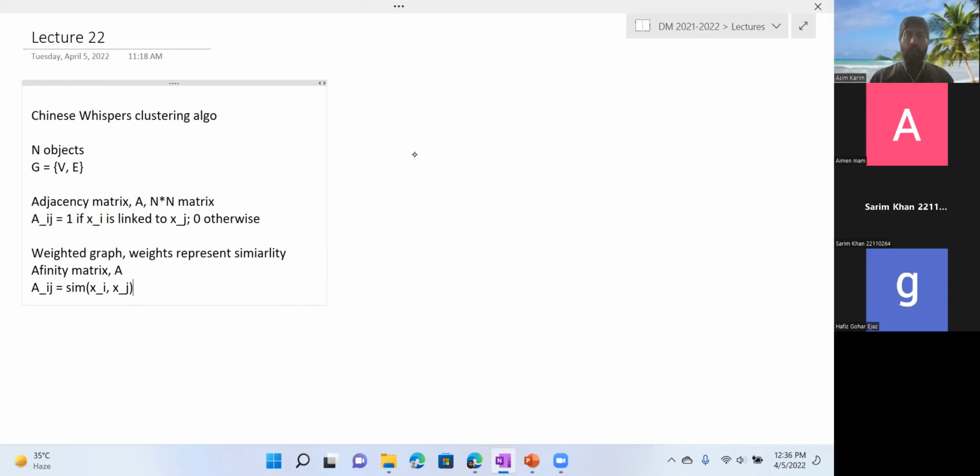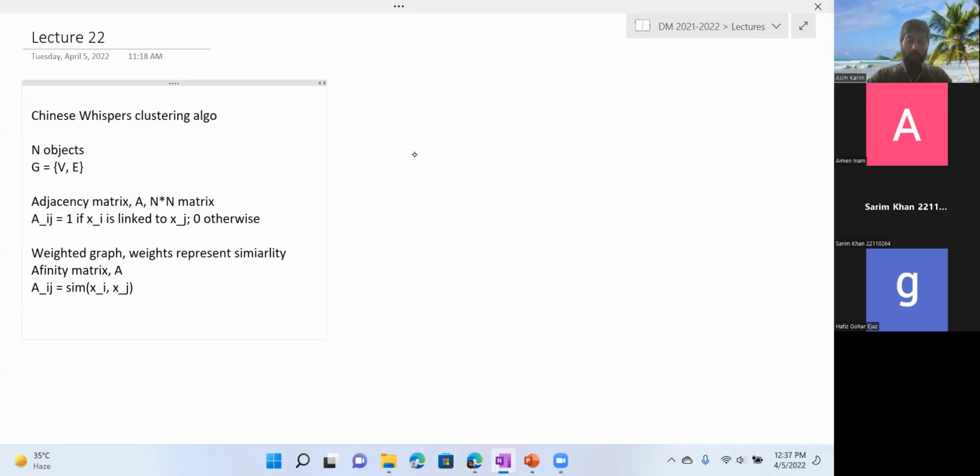So whatever notion of similarity you have defined for the objects xi and xj. Of course, usually similarity is symmetric, but for the application of this algorithm, it is not necessary that the similarity of xi, xj should be equal to the similarity of xj, xi. They could be different. So the algorithm can work on both scenarios, when the similarity is symmetric and when it is not symmetric. So this is the affinity matrix, and of course, if you have non-weighted graphs, you have the adjacency matrix.